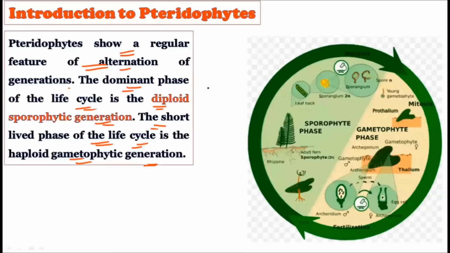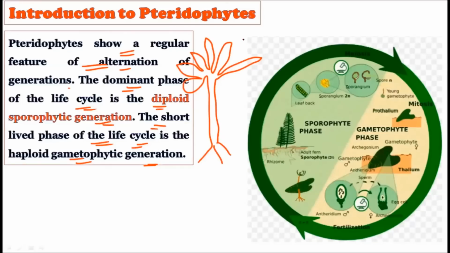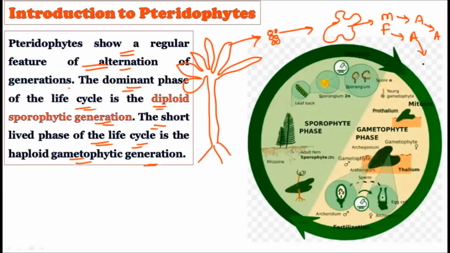Whatever we see as root, stem, branching, and leaves is the sporophyte. This sporophyte will produce the spores, whether megaspore or microspore. These spores will give rise to the gametophyte, which is short and inconspicuous. This gametophyte will produce the male and female sex organs: the antheridium and the archegonium. The antheridium will produce the anthrozoids, and the archegonium will produce the egg.